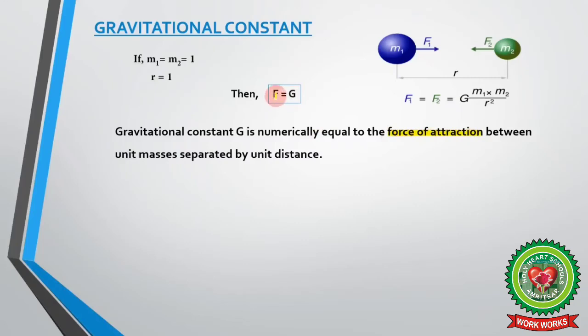G is numerically equal to the force of attraction between unit masses separated by unit distance.